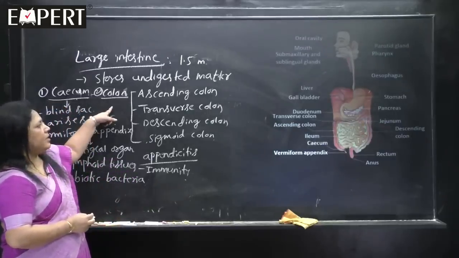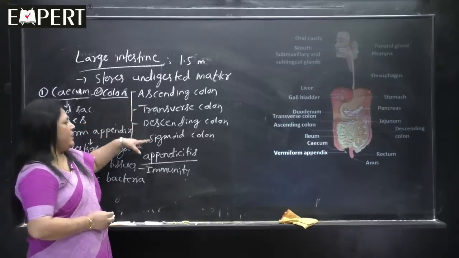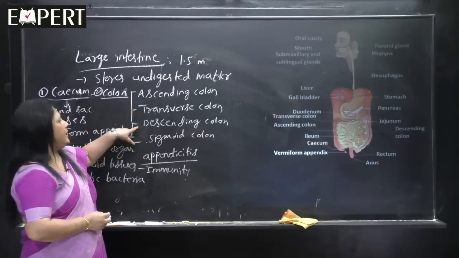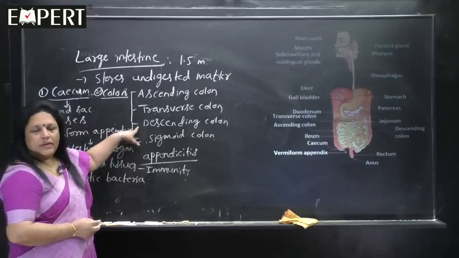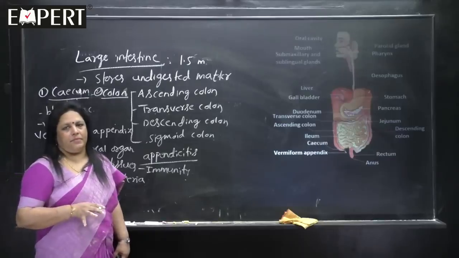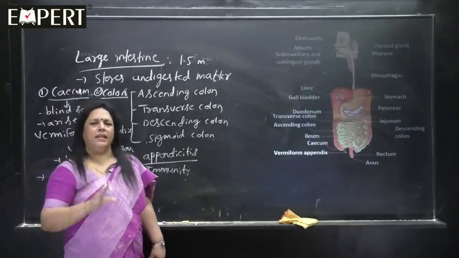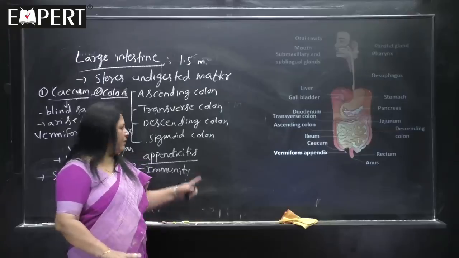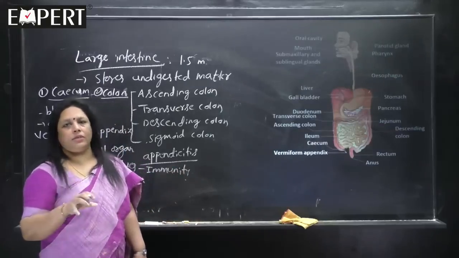Second part is the colon. I told you 4 divisions I have shown. See, our textbook has shown 3 parts. Here I want to tell you, when you write the board exam, college conducted exam or PU board exam, you write exactly textbook only. No need of writing whatever extra points we are giving here. You should write only textbook points.